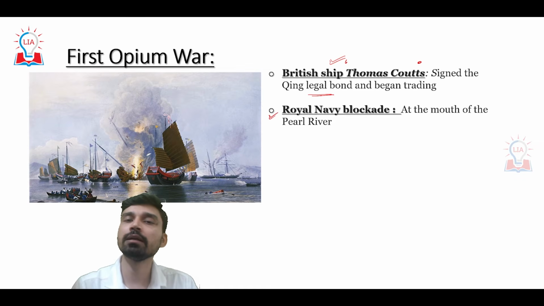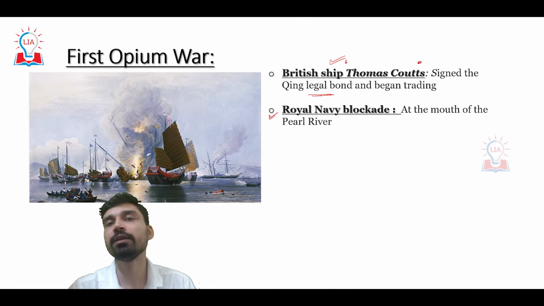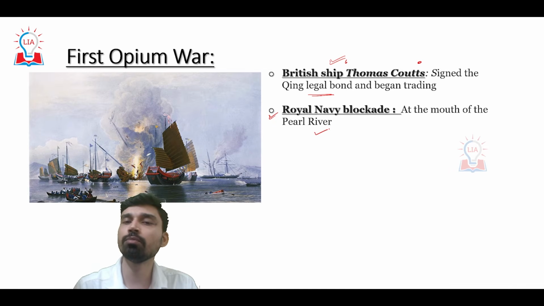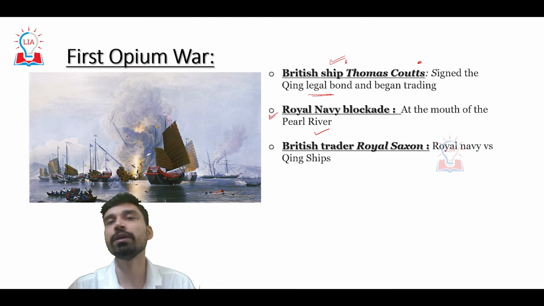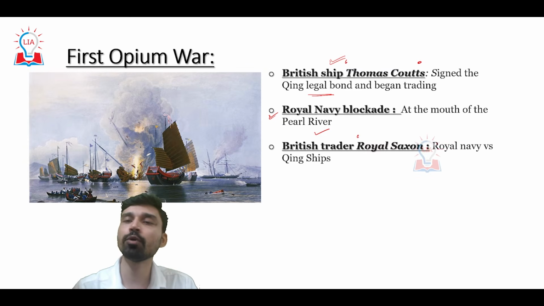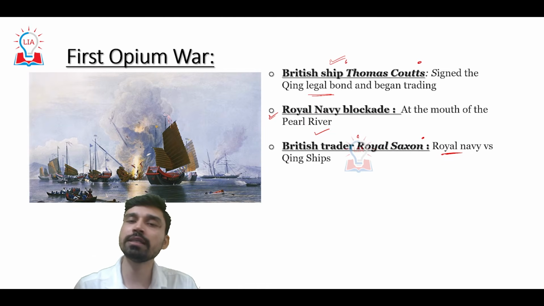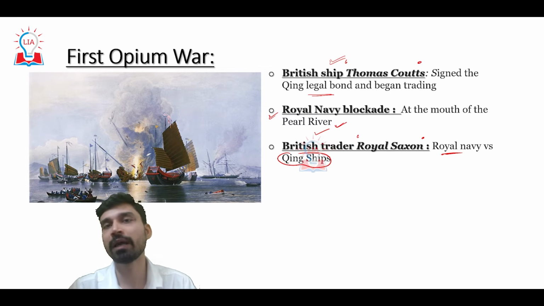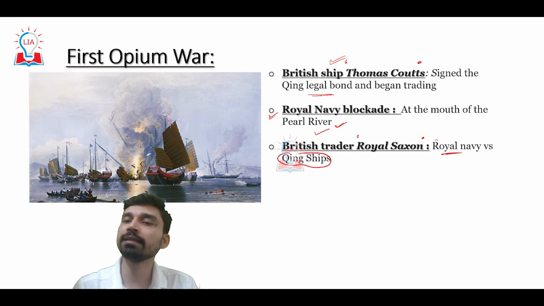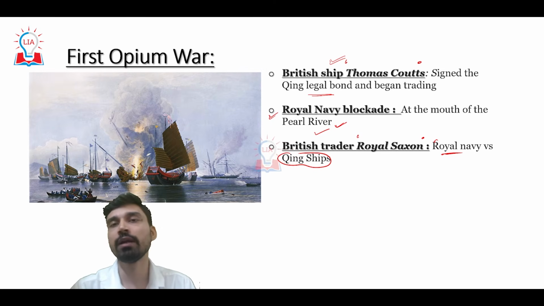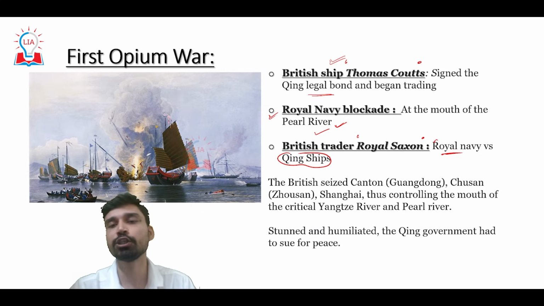However, Britain responded by blockading the trade route, especially at the mouth of the Pearl River. Then, when another British private trading ship by the name of Royal Saxon entered the territory of China, the Royal Navy started firing upon these ships. Since the Qing dynasty had already signed the agreement with the private traders, they responded by attacking the Royal Navy. As a result, on one hand, we have the ships of the Royal Navy. On the other hand, we have the private British merchant ships as well as the Qing Empire ships.